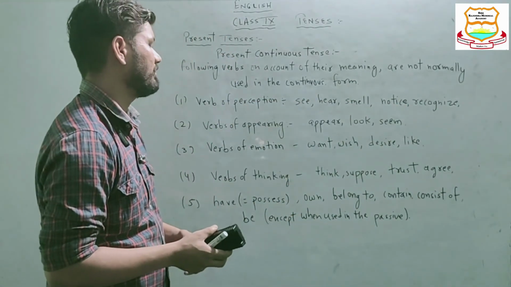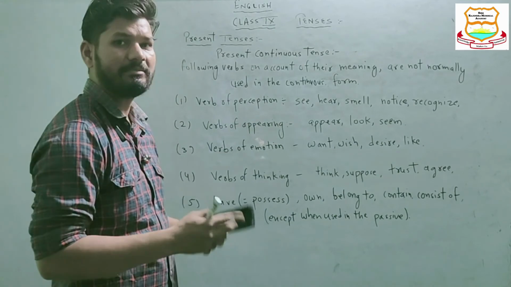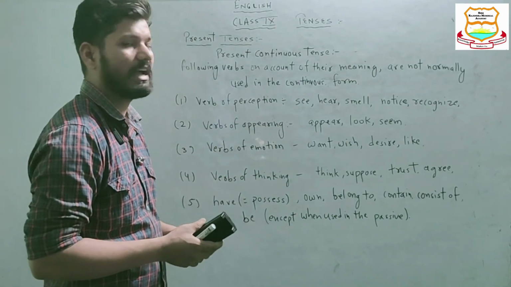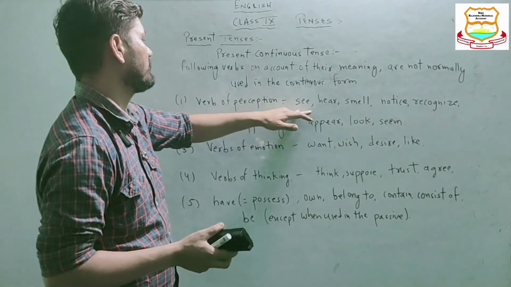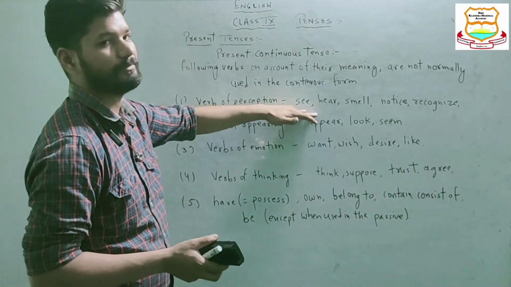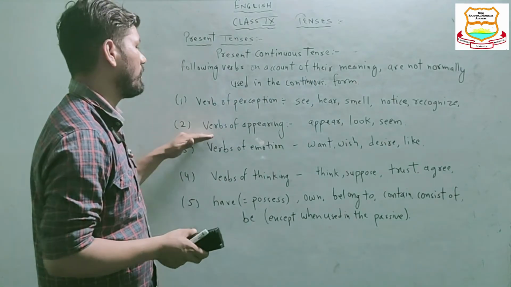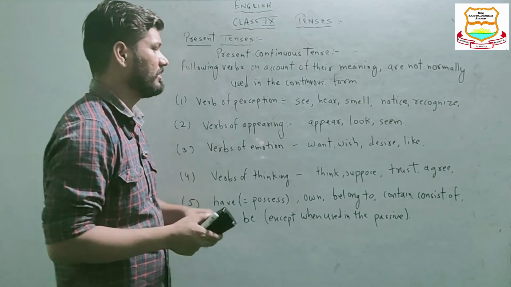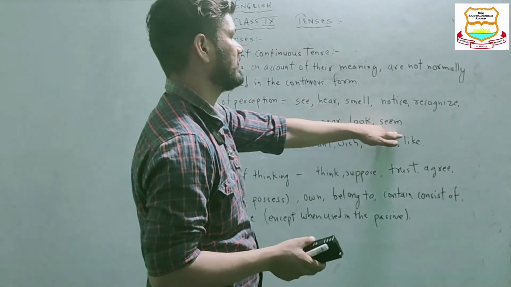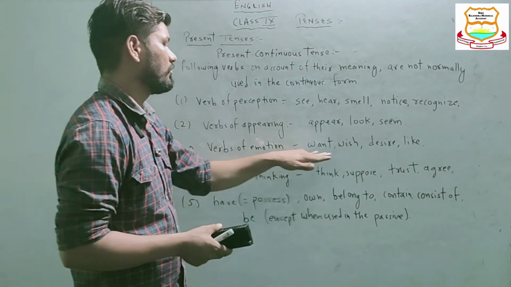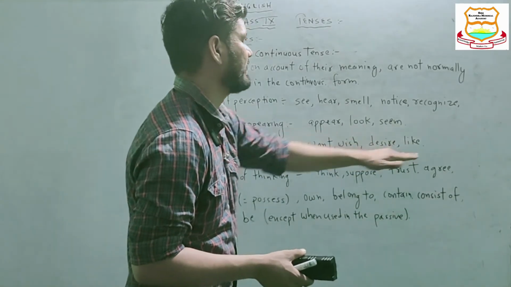For example, I can't say I am seeing this. Rather I can say I am watching this, but not seeing this. So they are not used in the continuous form. Verbs of appearing, like appear, look, seem. Verbs of emotion also, like want, wish, desire, like.